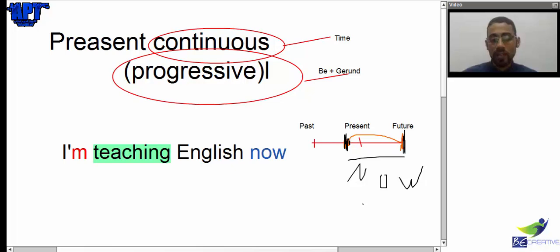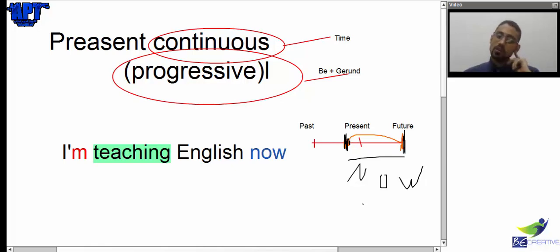So something is happening now. Like for example, when I say I'm teaching. Okay, I started teaching like 5 minutes ago or 10 minutes ago, and I'm still teaching. I'm going to teach until I end my session in the future, and it's happening now. So that's understanding the tense.